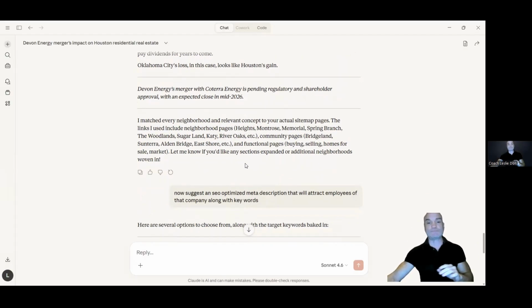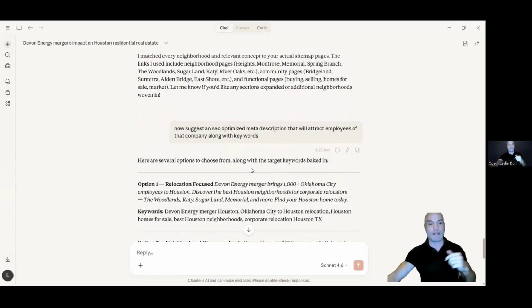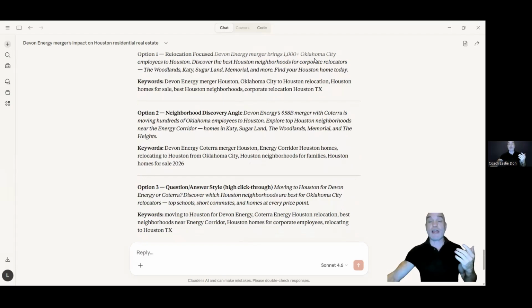Now that it's finished, I say now suggest an SEO optimized meta description that will attract employees of that company along with any keywords. Now it gives me some options. So now we have a full article along with links back to my website, and we're going to go into LinkedIn. So hold on just a second. Let's get to LinkedIn.